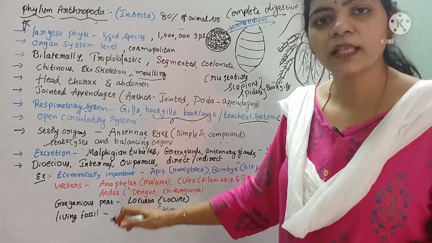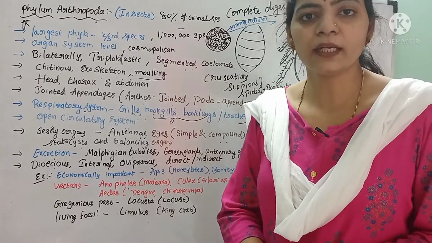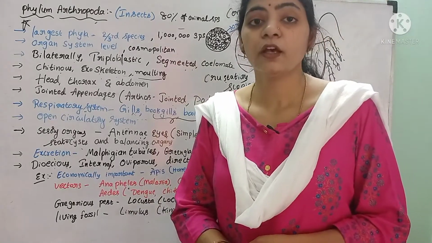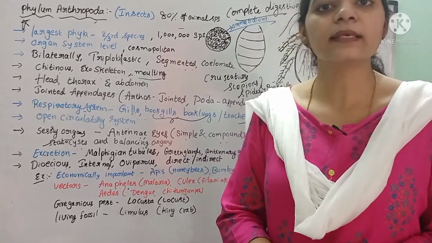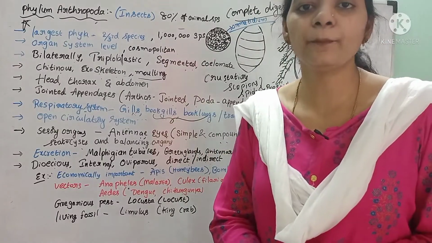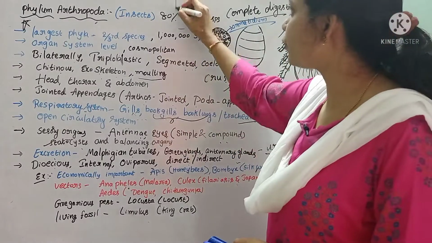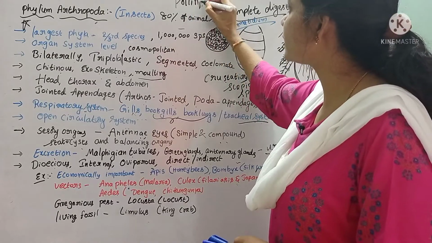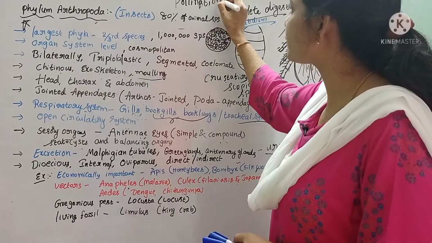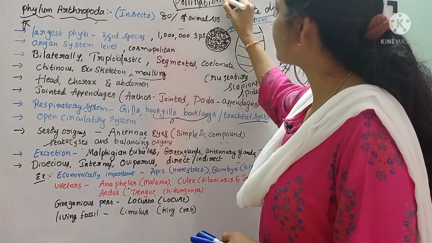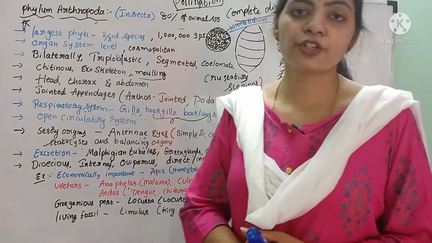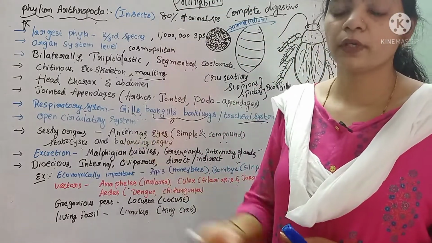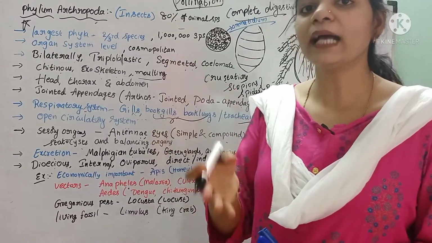We see the examples of these insects. Some of the insects are economically important and useful for human beings. So many insects help in the pollination process. What is pollination? It is the transfer of pollen grains from the anther to the stigma.